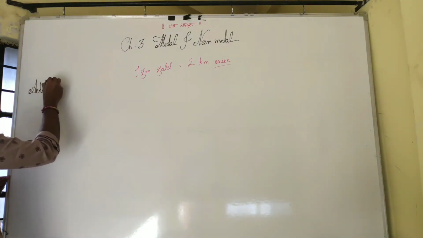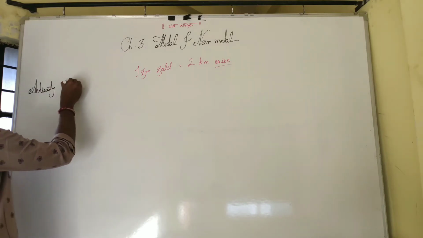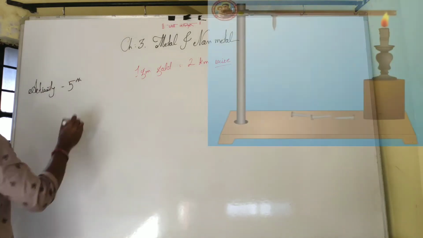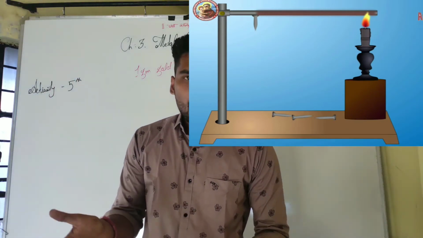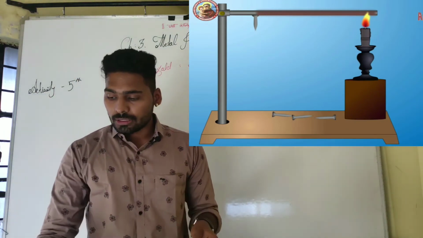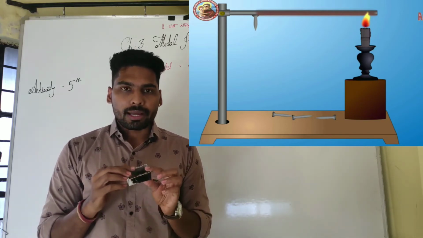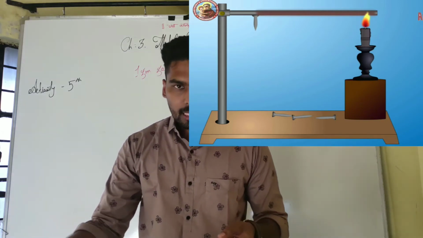Activity number 5. You all know activity number 5. Take an aluminium or copper wire. You have to just take a copper or aluminium wire in your hand. So, just an aluminium metal, not a wire.